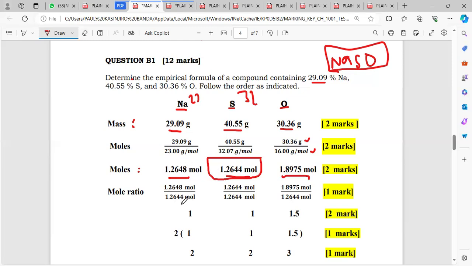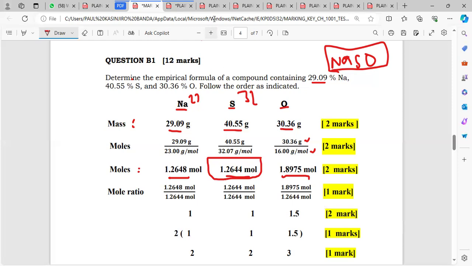So this one, you divide it by this value, you're going to get 1. This one divided by itself, definitely you're going to get 1. Then this one here, if I divide it by this number, I was getting 1.5 there. Now, that's where the trick is. Someone may be tempted to say 1.5, let me just round it off to 2, and then our formula will just be sodium 1, sulfur 1, and then oxygen 2, right? That's what they may think.